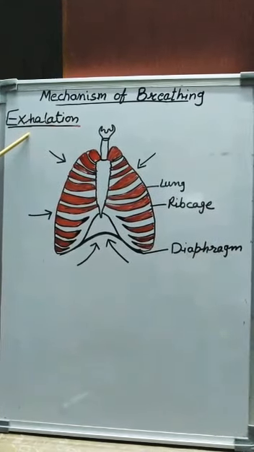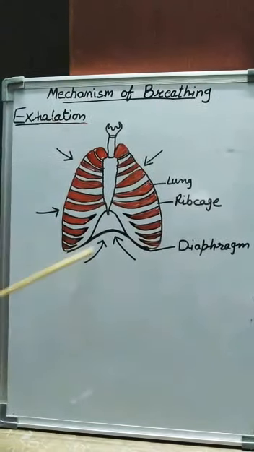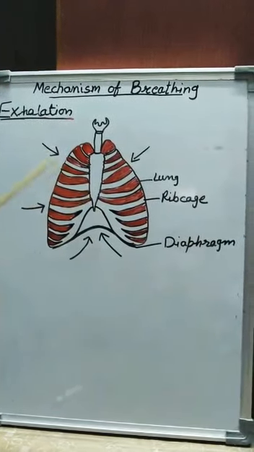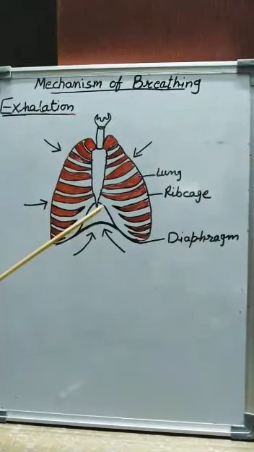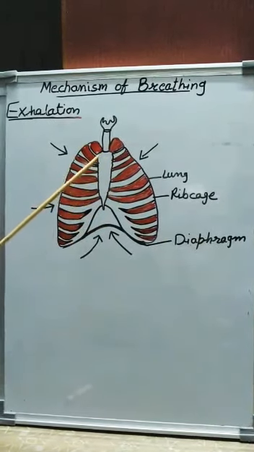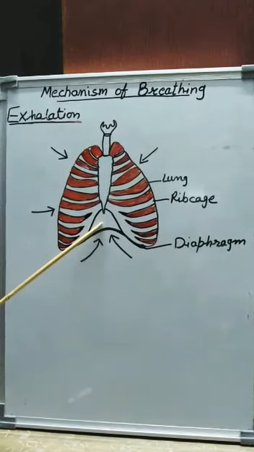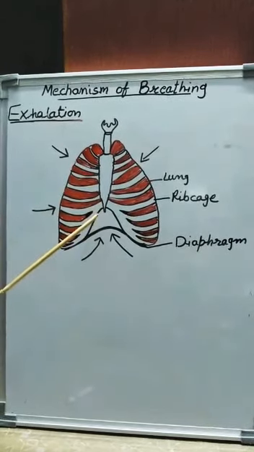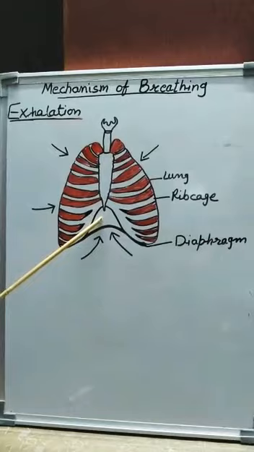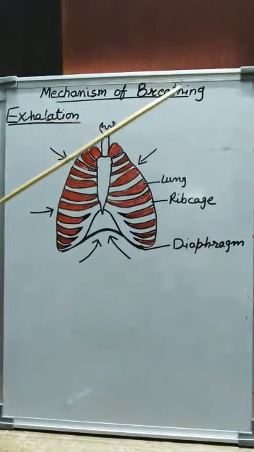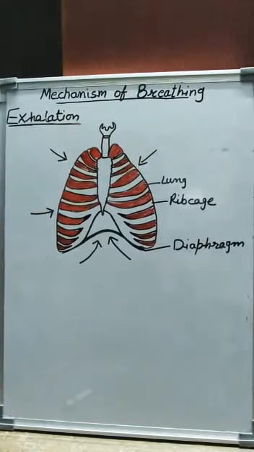During exhalation, the diaphragm moves upwards and the rib cage moves inwards. Because of this, the volume inside the rib cage decreases. As volume decreases, pressure increases, and as pressure increases, the air inside the lungs goes out of the body.